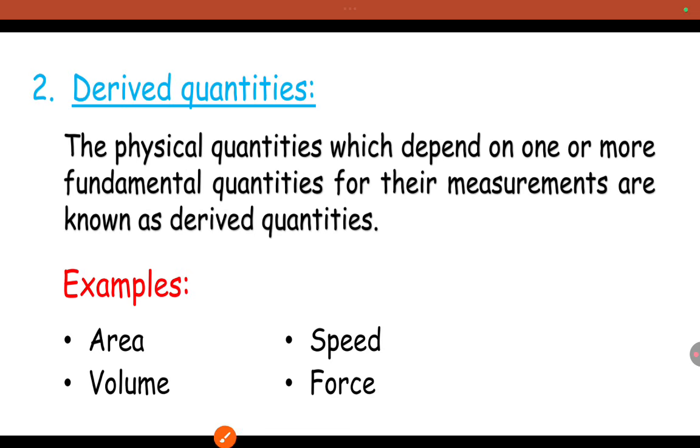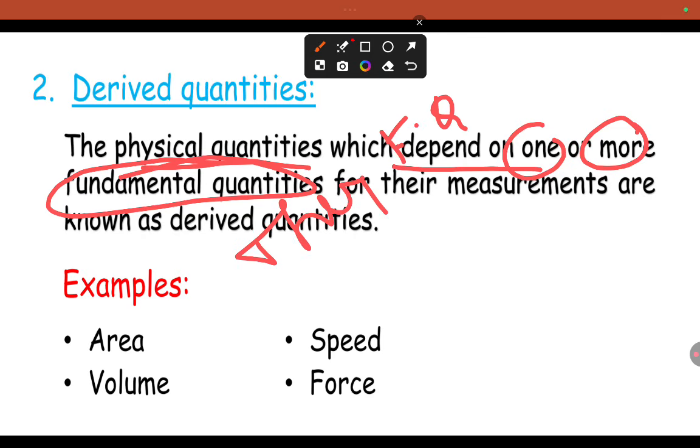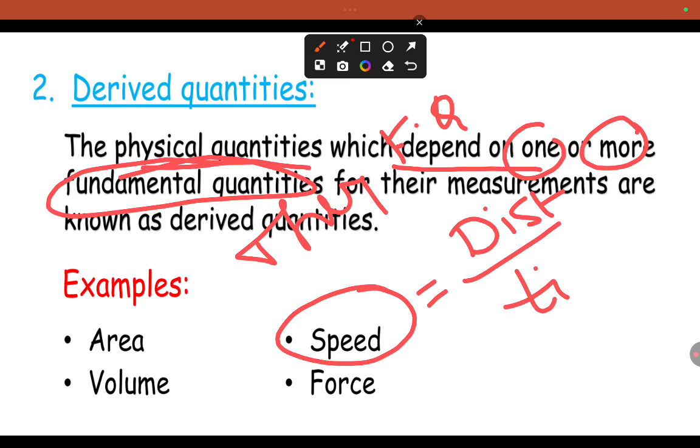Coming to derived quantities: a physical quantity which depends on one or more fundamental quantities. That means it depends on fundamental quantities. For example, we can take speed. Speed equals distance by time. See, time is a fundamental quantity.